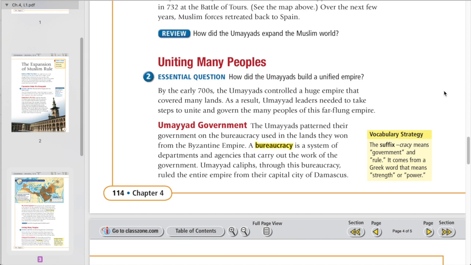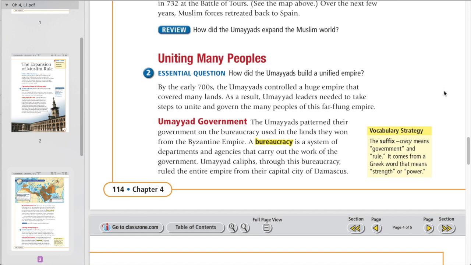The Umayyad government. The Umayyads patterned their government on the bureaucracy used in the lands they won from the Byzantine Empire. A bureaucracy is a system of departments and agencies that carry out the work of the government. Umayyad caliphs, through this bureaucracy, ruled the entire empire from their capital city of Damascus.